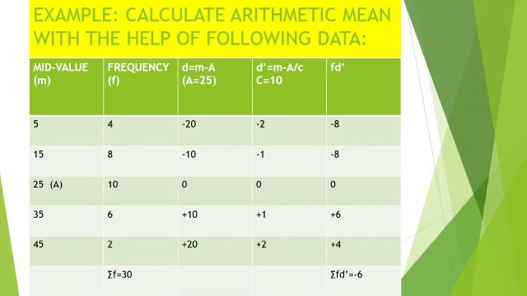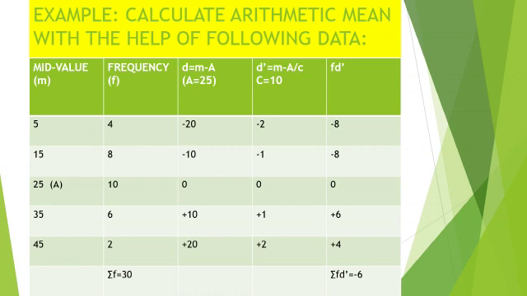Now we calculate the f d dash and we multiply the frequency with the d dash. Okay, so 4 multiply minus 2 is minus 8, 8 multiply minus 1 is minus 8, 10 multiply 0 is 0, 6 multiply 1 is 6 and 2 multiply 2 is 4. So students, now we take the sum of frequency and the f d dash. So the summation of frequency is equal to 30 and summation f d dash is equal to minus 6.